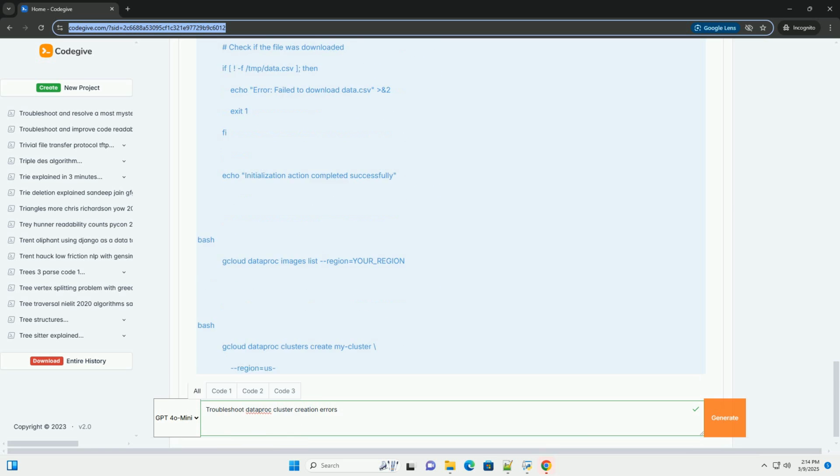Test metadata scripts. If your metadata includes startup scripts, test those scripts independently to ensure they function as expected. Debug any errors in the scripts before deploying them in the cluster configuration. Logging. Add logging to your startup scripts to track their execution and identify any errors or unexpected behavior. Log files can provide valuable insights into metadata-related issues.